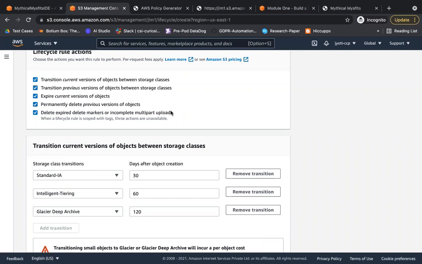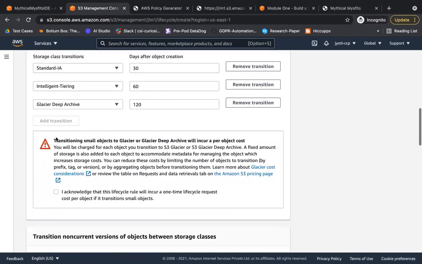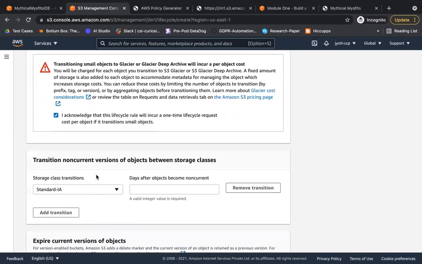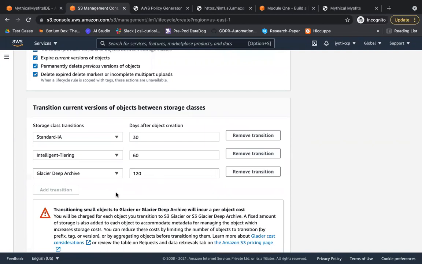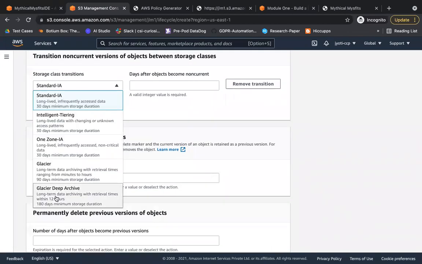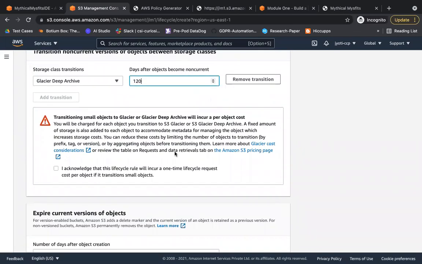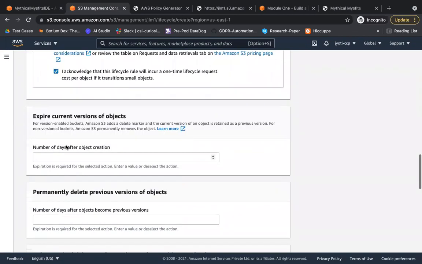So it is saying all those objects which have this delete marker, you can delete them also permanently after a specific number of days. So all those things. This is for transitioning non-current versions, which is like a previous version. What do you want to do? For the current version, I'm going to do this kind of transition. But for previous, I'm just going to move it to deep glacier. Number of days after object.